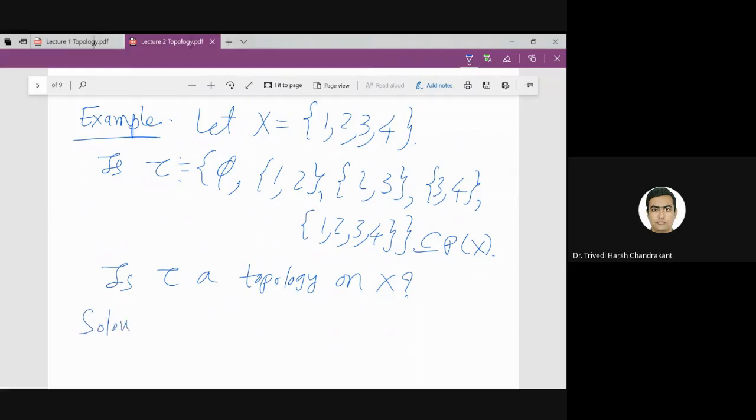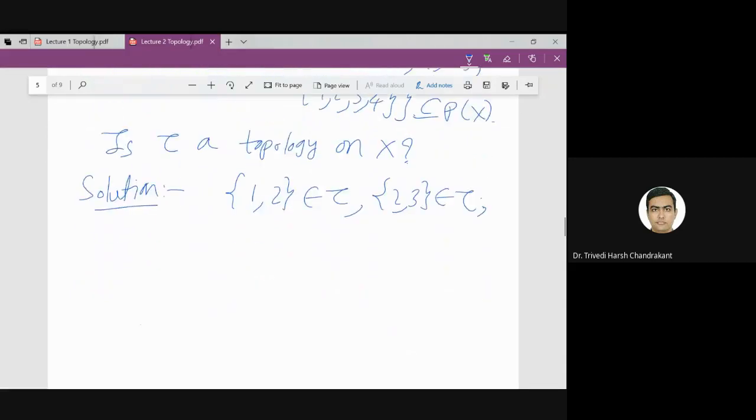So let me write that down. As you said, {1, 2} belongs to tau, {2, 3} belongs to tau, but {1, 2} intersection {2, 3} is equal to {2}, which is not an element of tau.